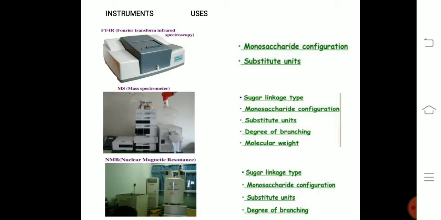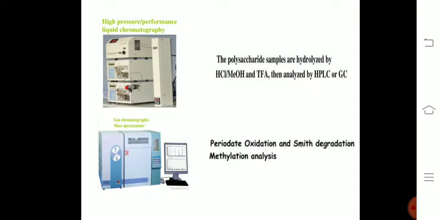In mass spectroscopy, the sugar linkage type, monosaccharide configuration, substituent units, degree of branching and molecular weight can be determined. In NMR spectroscopy, that is nuclear magnetic resonance, the sugar linkage type, monosaccharide configuration, substituent units and degree of branching can be identified. And next is high performance liquid chromatography, that is HPLC.